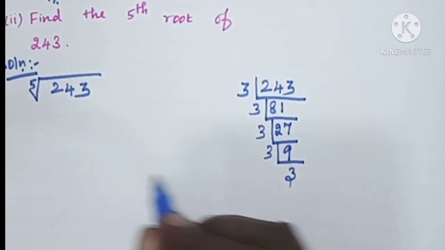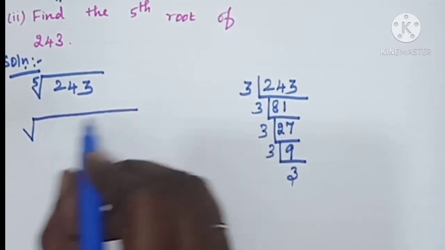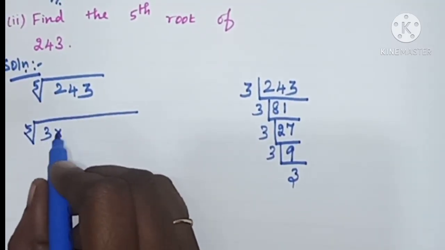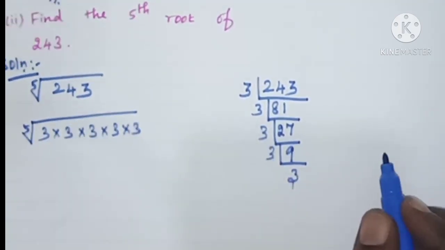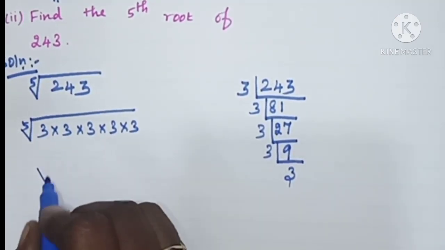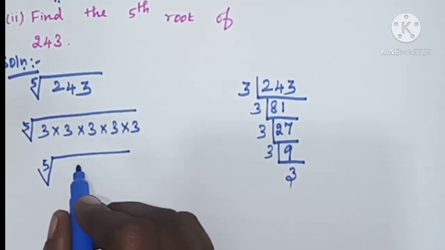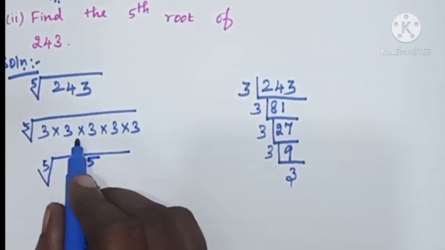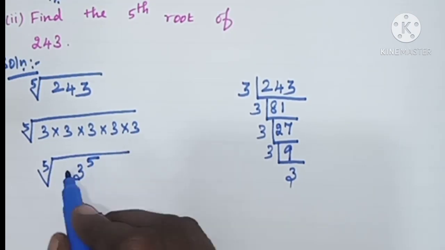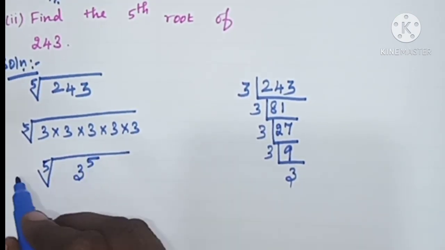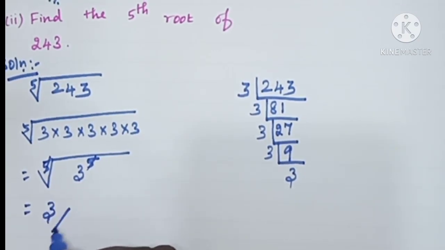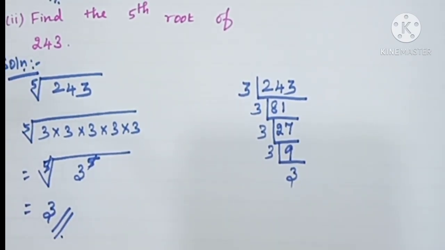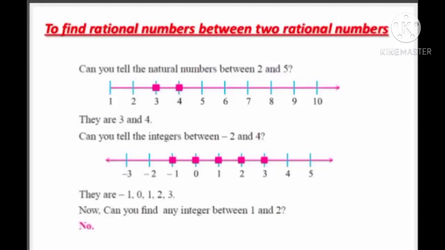So this 243 can be written as the fifth root of 3 into 3 into 3 into 3 into 3. 3 is multiplied by 5 times. So the fifth root of 3 power 5. It can be written as 3 power 5, and this 5 and 5 get cancelled. So the answer is 3. This is the fifth root of 243.